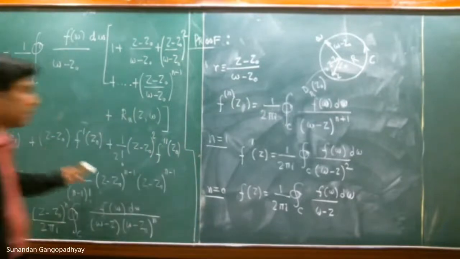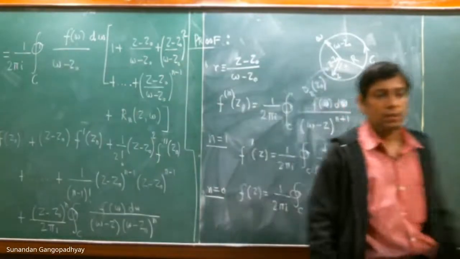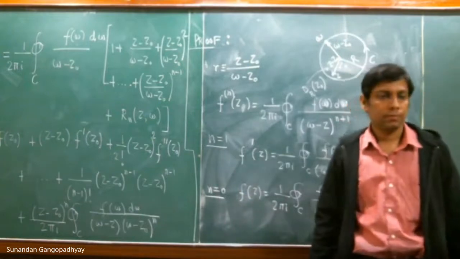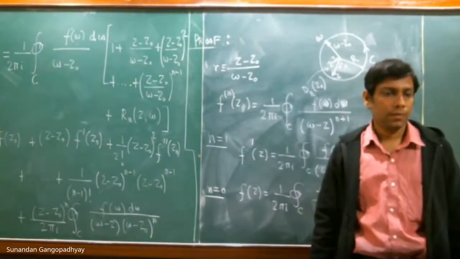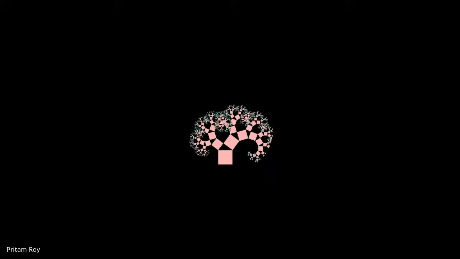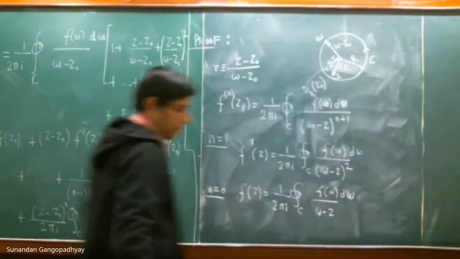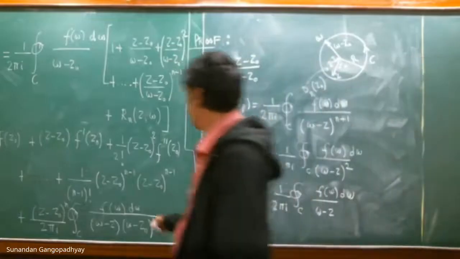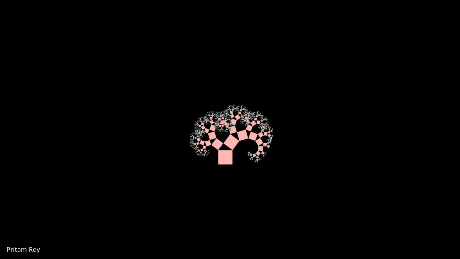So is this okay? Did you follow this? Have you followed this? Yes, sir. The n minus 1th term should be 1 by n minus 1 factorial, (z minus z naught) to the power n minus 1.